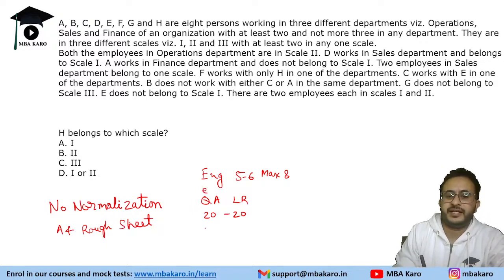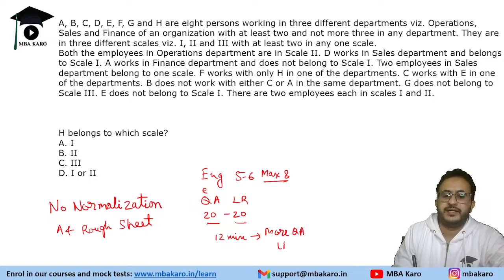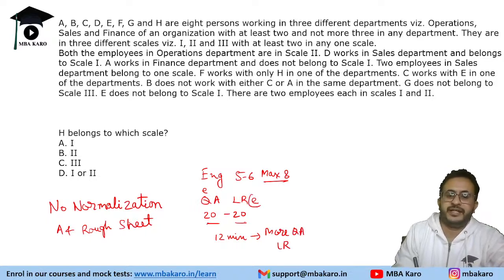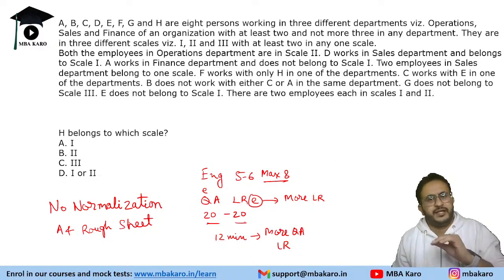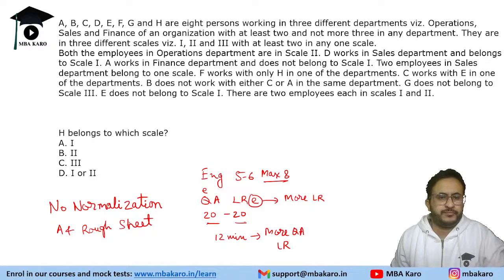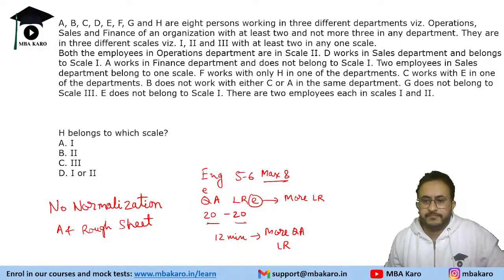Agar QA easy aa raha hai, so like give remaining, let's say you gave 8 minutes here, 20, you finished. So you're left with 12 minutes. So 12 minutes, you will do more QA than LR. On the other side, if you feel that LR is easy, then in that case more LR in the remaining minutes. So that's how you are going to distribute. Finish English in the first, because in English you will know or you will not know. There is nothing like you can think.